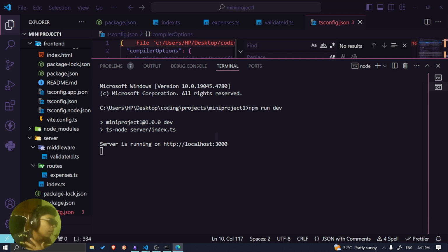Okay, so this folder is not strictly necessary to run TypeScript. There's no TS server. If you're using ts-node, that allows you to run TypeScript files directly without needing to compile them to JavaScript first.